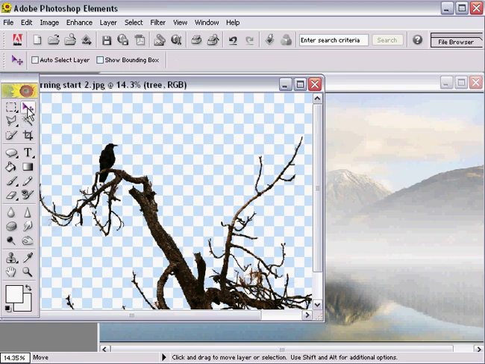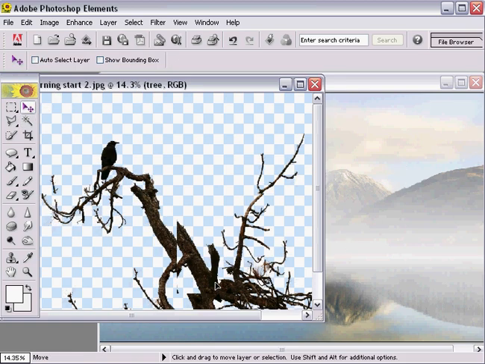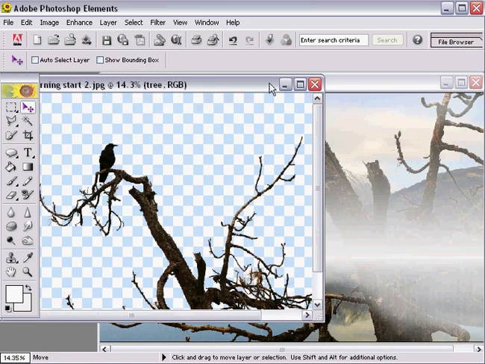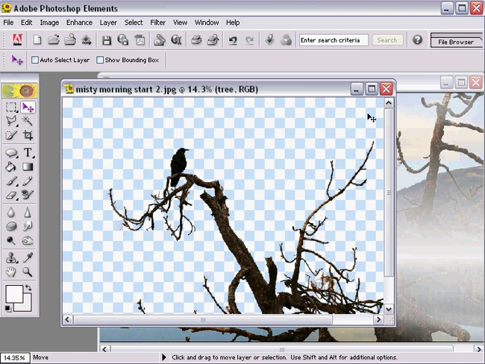I'm going to select the Move tool from the toolbar, and I'm going to click, drag and drop the tree into the image. Now you'll notice that Photoshop Elements always leaves the original on screen, and now we can close this down. But it might be a good idea to save this to a convenient location. Should you ever need a silhouetted tree in some future composition, you may already be in possession of it.